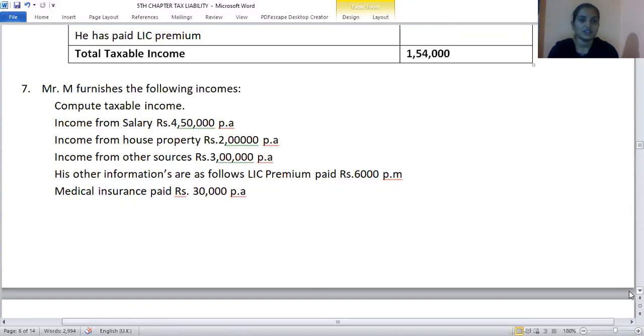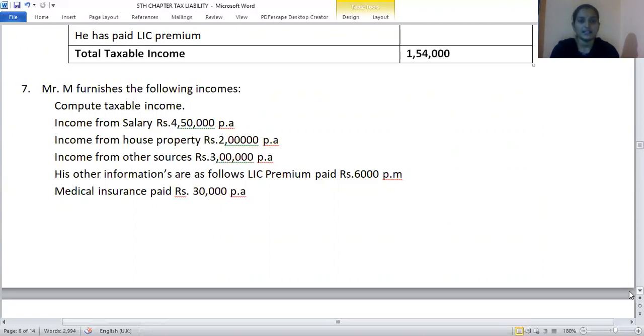Mr. M furnishes the following incomes. Compute the taxable income. Income from salary 4.5 lakhs, income from house property 2 lakhs, income from other source 3 lakhs. His other information is as follows. He has paid LIC premium 6,000 per month. So you have to calculate 6,000 into 12. That is 72,000 is the LIC premium paid. Medical insurance paid is 30,000 per annum.